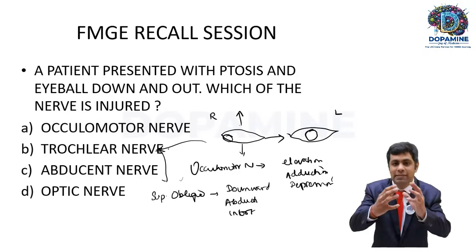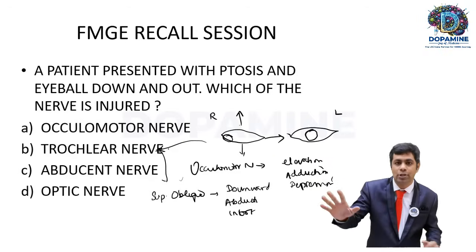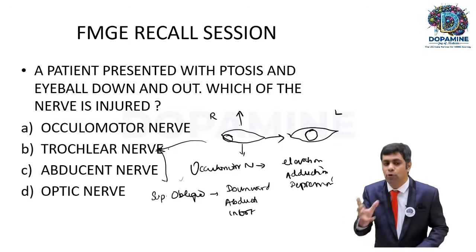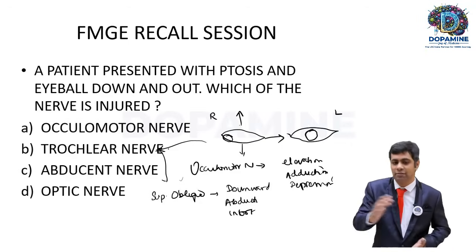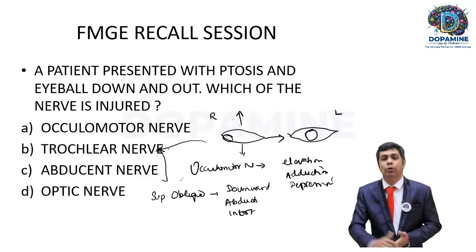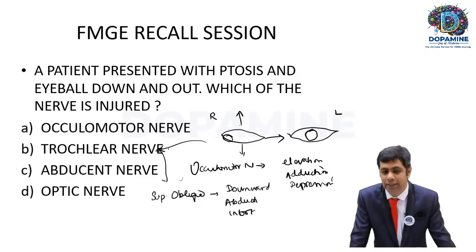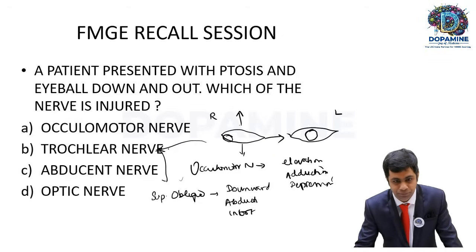So the eyeball is placed in that particular position. It is down and out. Okay, they have not mentioned intorsion, but it is down and out. It is because of the unopposed action of the superior oblique muscle, which is supplied by the trochlear nerve. Because the third nerve is gone, the oculomotor nerve is gone, where the superior rectus, inferior rectus and the medial rectus are gone. Okay, so the answer for this question will be the oculomotor nerve.